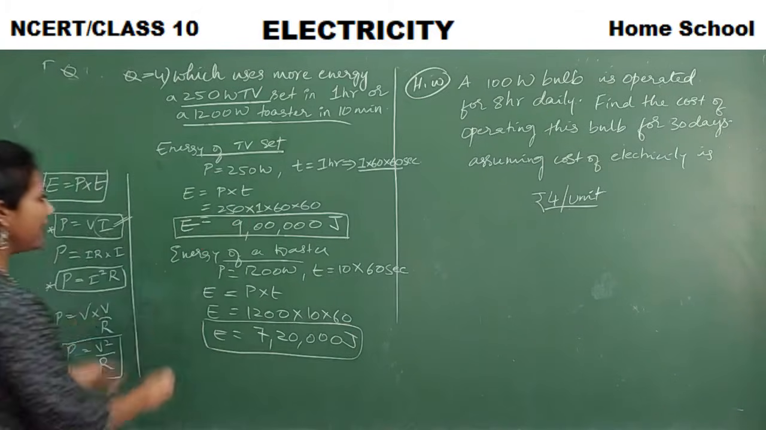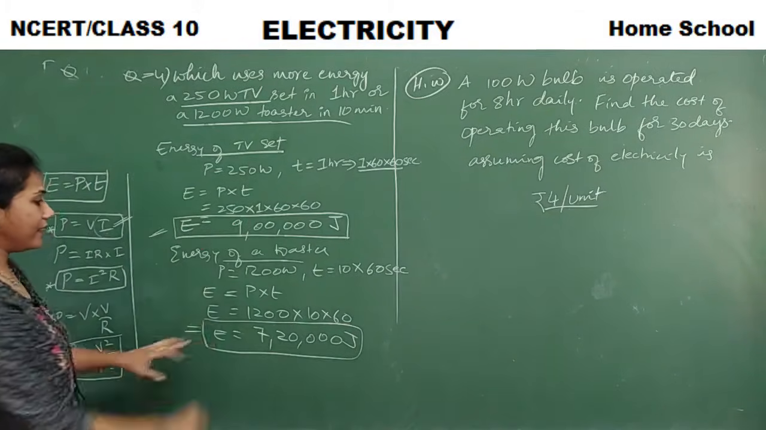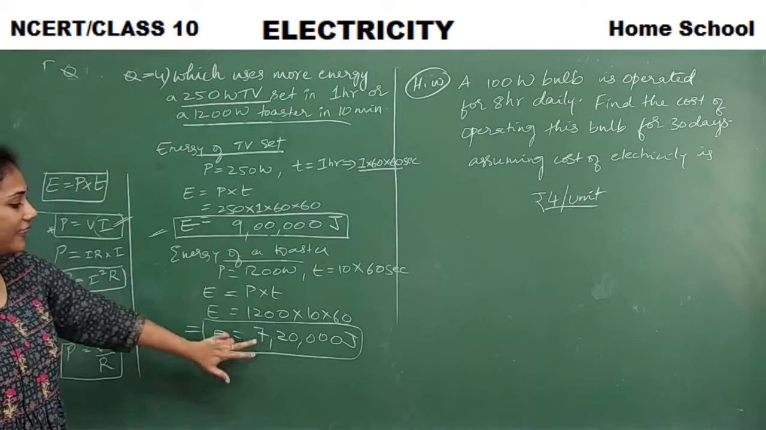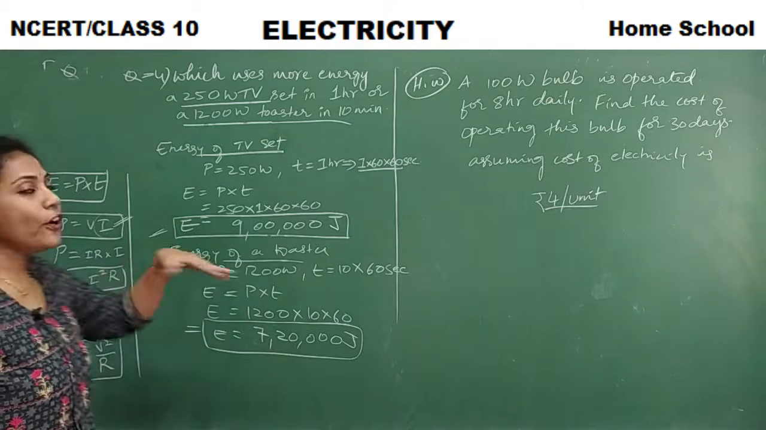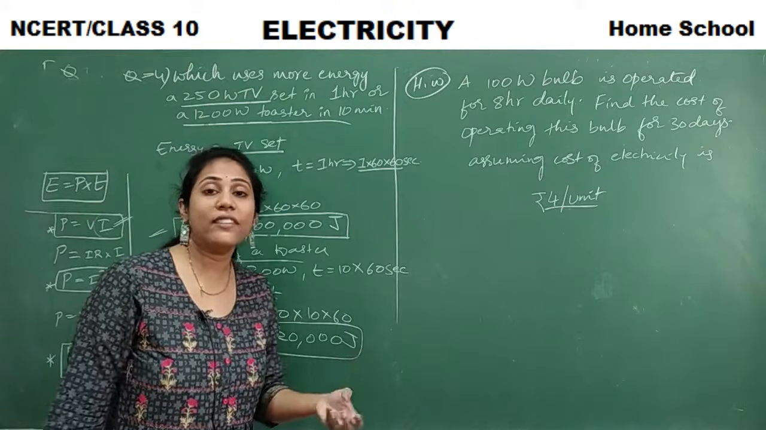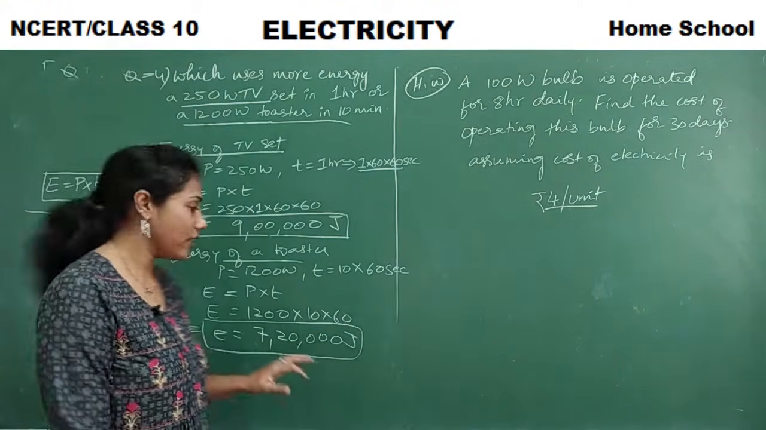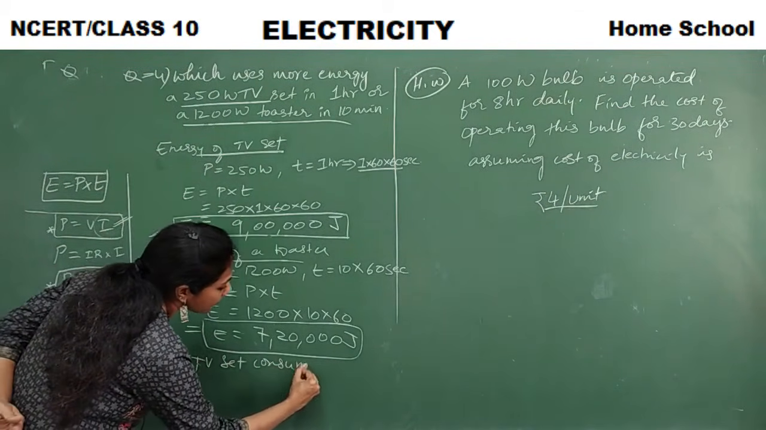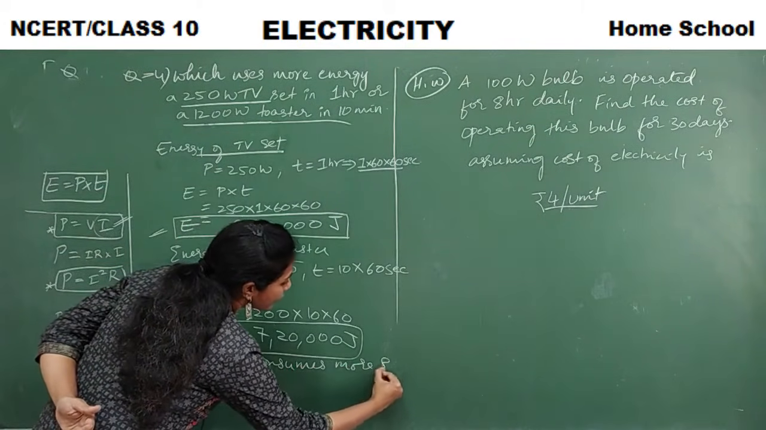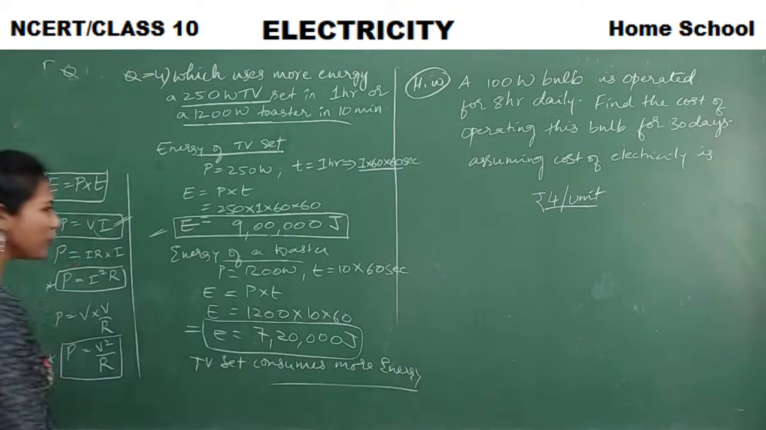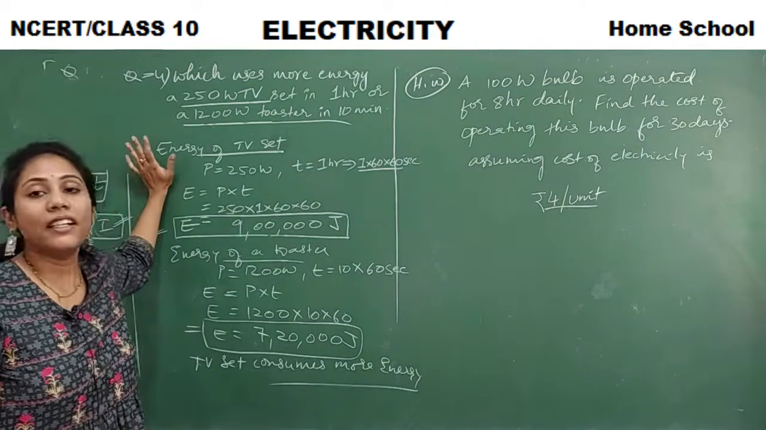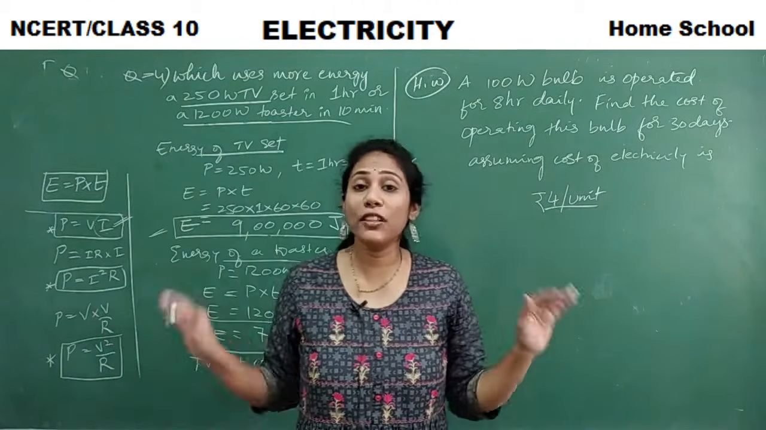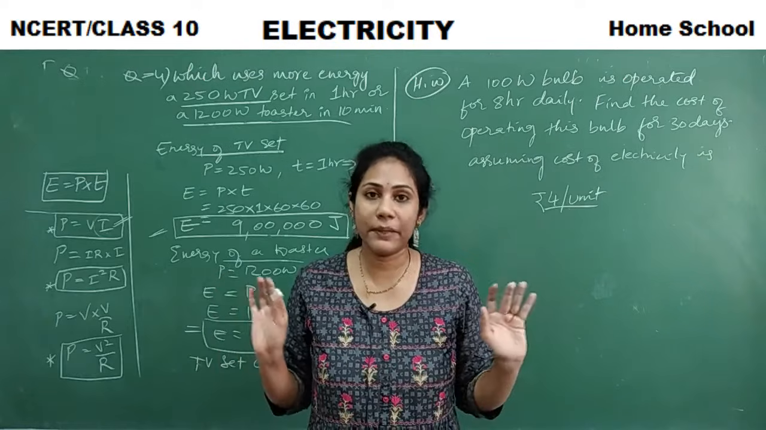So compare the energy of the TV set and the electric toaster. So which has more energy? Definitely 9 lakh is greater than 7 lakh, right? So the energy of the TV set is more. TV set will consume more energy compared to a toaster. So what you have to write? TV set consumes more energy compared to toaster, right? So this is one model regarding the problems on power. I have dealt with 4 different models. All the 4 models are very, very important from the board examination point of view.